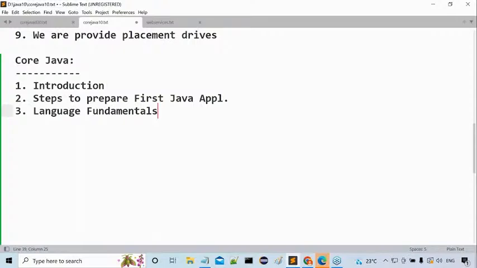After completion of these packages, the next one is wrapper classes. There is another topic in Java, wrapper classes. For every primitive data type, there is a class form: byte, short, integer, long, float, double, character, boolean wrapper classes are available. What is the purpose of wrapper classes? How to convert from primitive data type to object type? How to convert from object type to primitive data type? How to convert from primitive data type to string type? How to convert from string type to primitive data type? How to convert from string type to object type? How to convert from object type to string type? All these conversions we are going to do with wrapper classes.